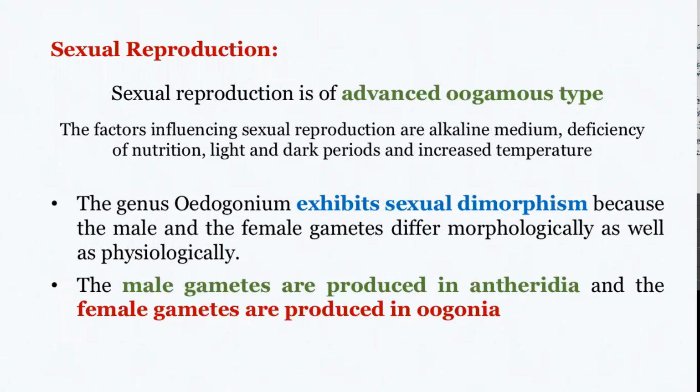Male gametes are smaller in size and motile, while the female gamete is bigger in size and non-motile. Male gametes are produced in structures known as antheridia, and the female gametes are produced in the female sex organs known as the oogonia.